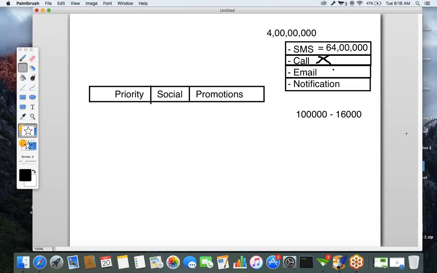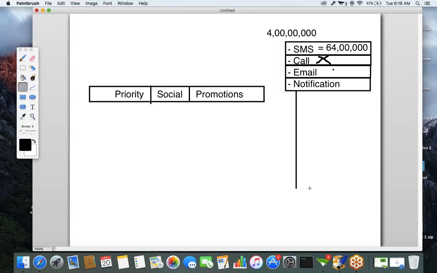What about the cost and all? And who is going to send the notification? In Android, we have a concept called Google Cloud Messaging. Not only in Android, this Google Cloud Messaging we can use for iOS also. By using the Google Cloud Messaging concept, we can send information to the device.